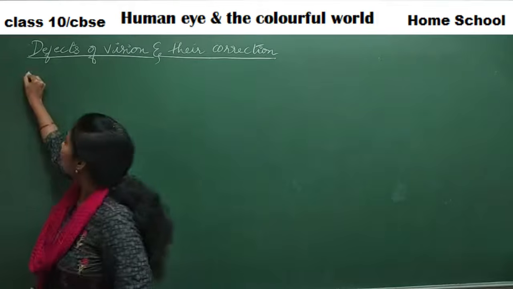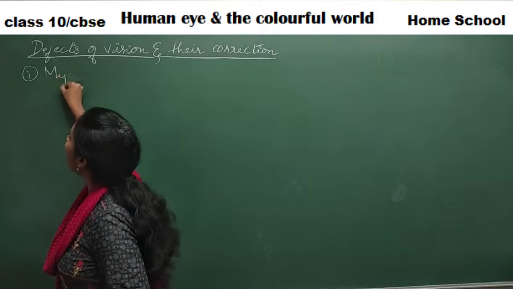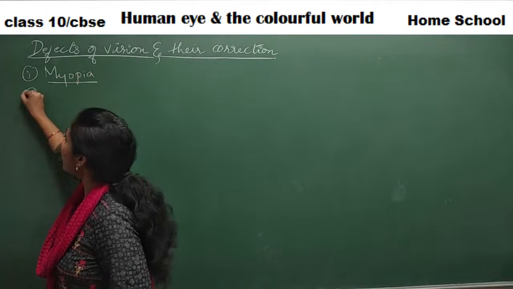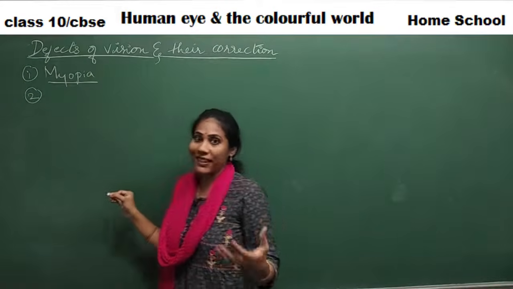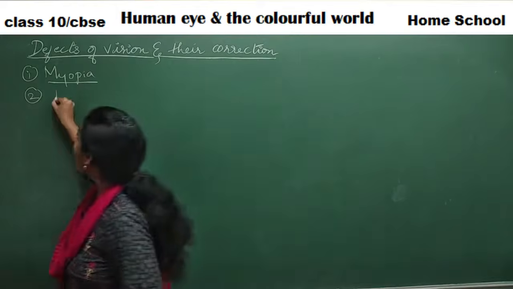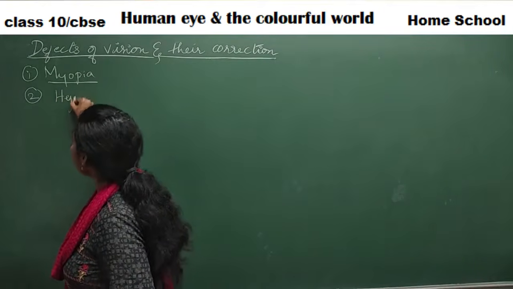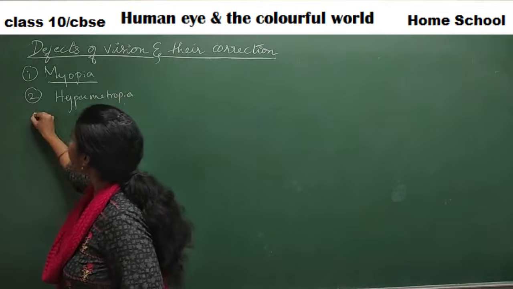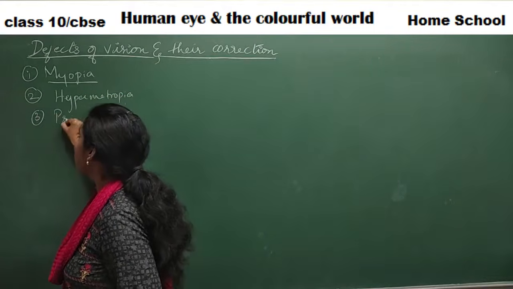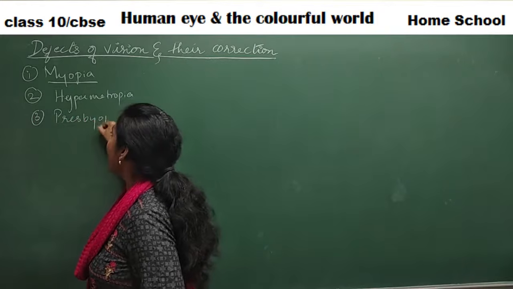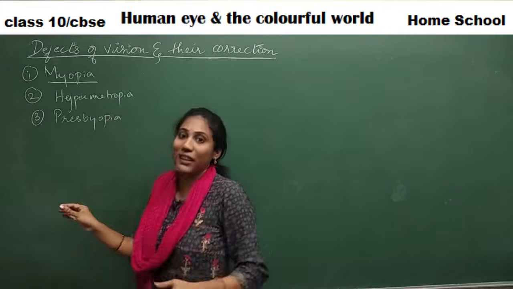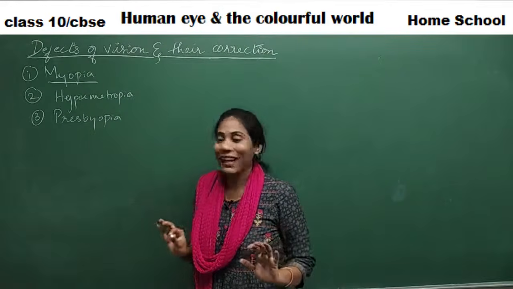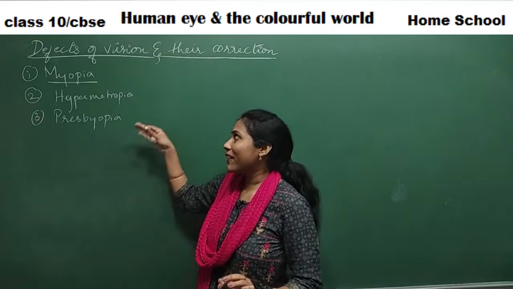The first one is myopia. All these words you need to remember. The second defect that you see in vision is hypermetropia. And the third defect is presbyopia. The names are quite weird, but still, no other go, you need to remember them. Clear? Let us discuss one by one.